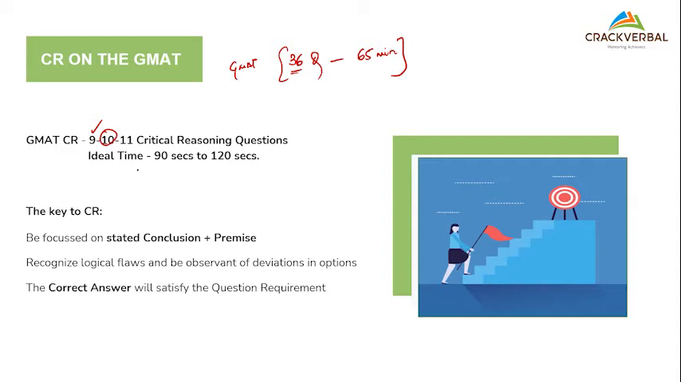Now, the ideal time for each question should be around 90 to 120 seconds. So 1.5 minutes to a maximum of 2 minutes is the target. There are some questions that you can wrap up in 1 minute, and some that will take 2.5. But this is the ideal time that you should be practicing. So if I look at around 10 questions, some 15 minutes out of the 65 minutes should be invested in critical reasoning.